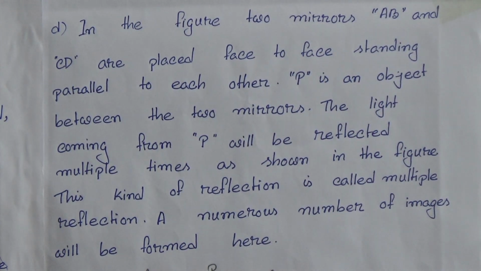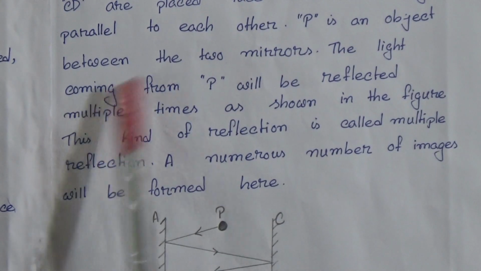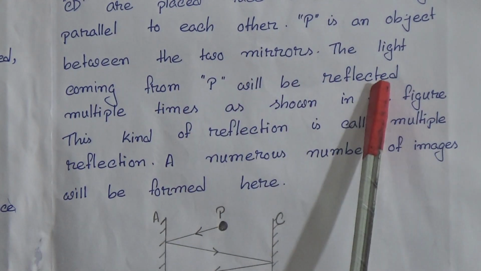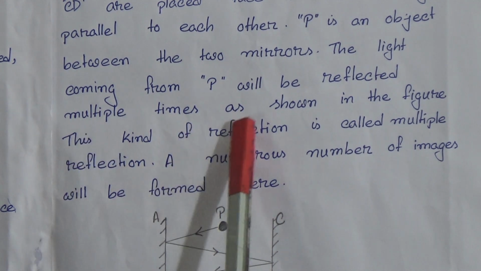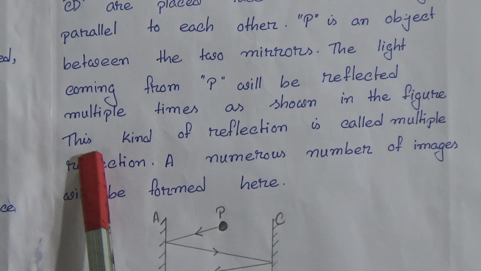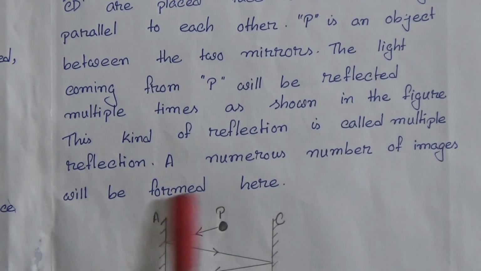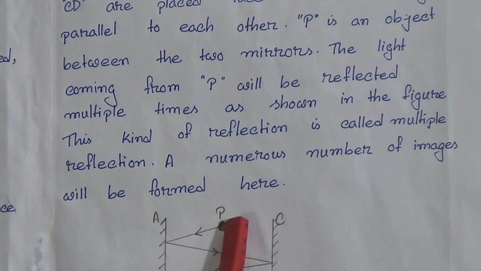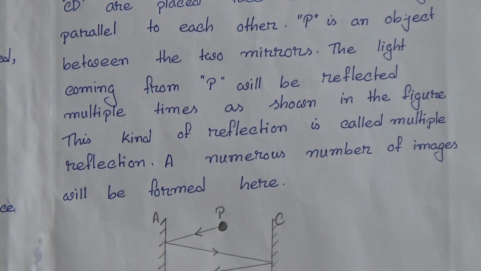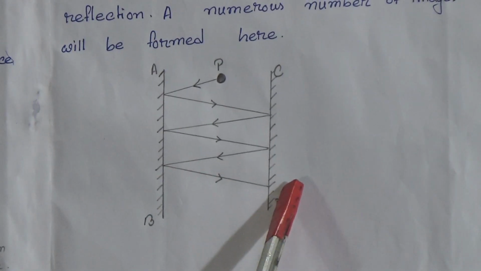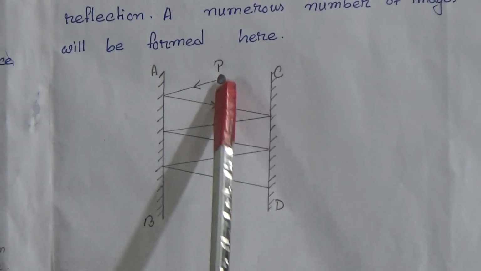Here you see there is a P object between the two mirrors. The light coming from P will be reflected multiple times as shown in the figure. This kind of reflection is called multiple reflection. A numerous number of images will be formed here. So here there are two mirrors AB and CD. These two mirrors are standing in the parallel position, and P is an object.